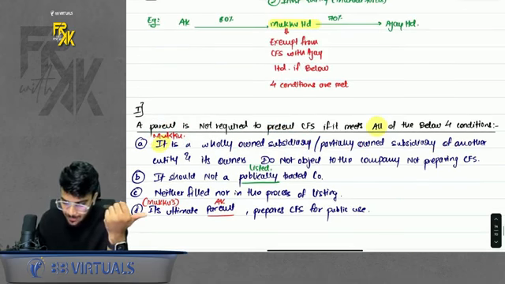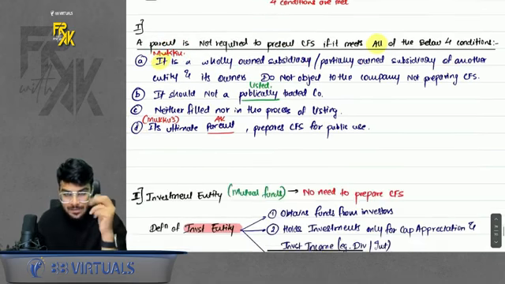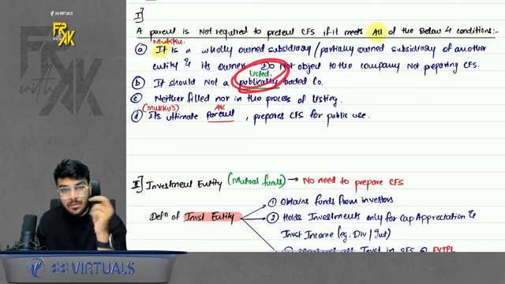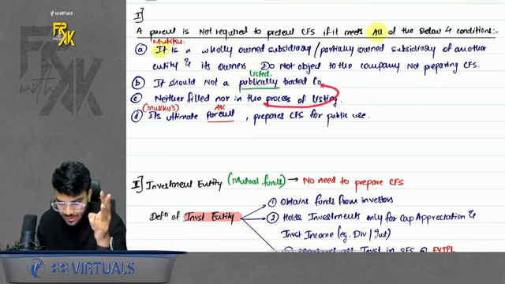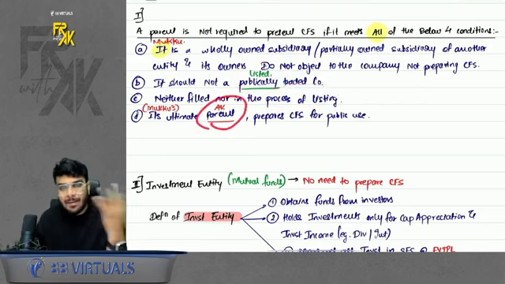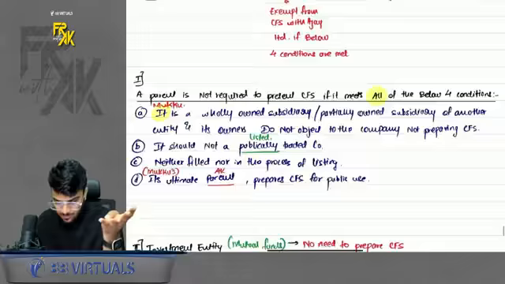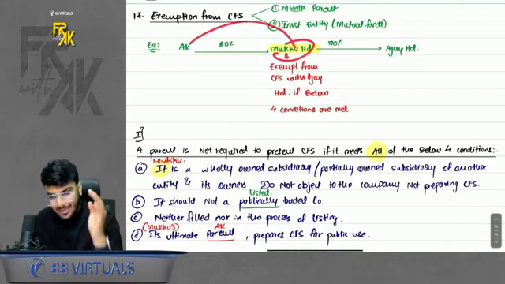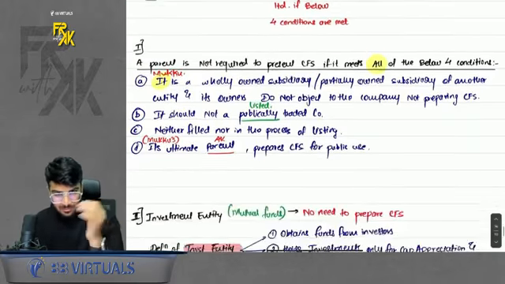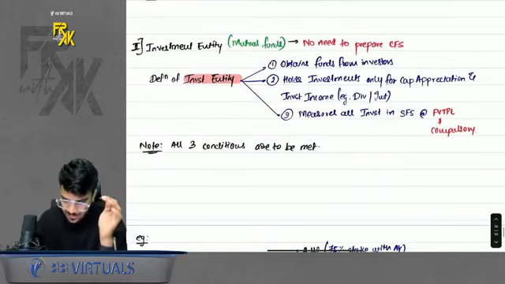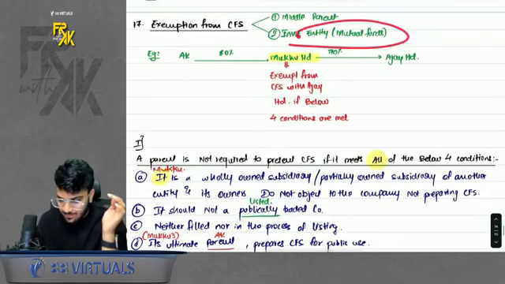That means Mukku himself is a subsidiary of AK. Second, Mukku should not be listed. Third, Mukku should not be in the process of listing. And fourth, Mukku's ultimate parent is preparing CFS for public use. So Mukku's parent is AK. AK is preparing CFS for public use. Simple. Apart from this, the second company who is exempt is investment entity.